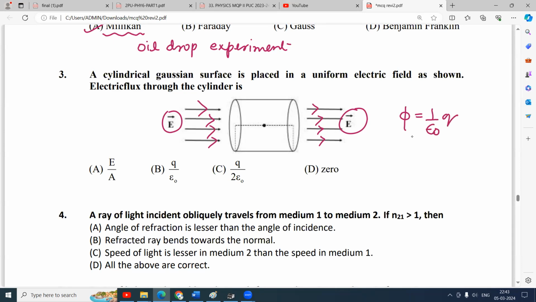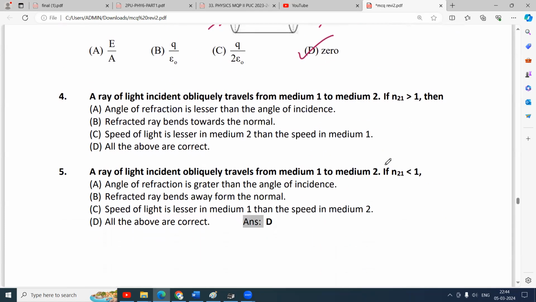Or you can argue in this way. How many electric field lines enter the conductor? The same number of electric field lines go out of the conductor. So the flux should be zero. A ray of light incident obliquely travels from medium 1 to medium 2. And if n21 is greater than 1, then what is the conclusion?